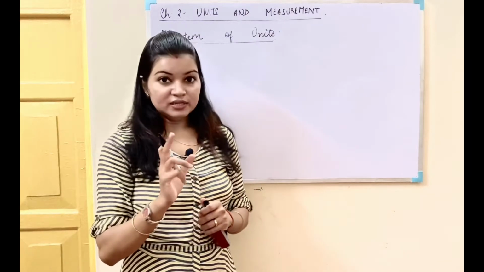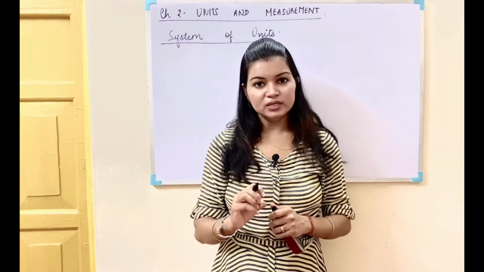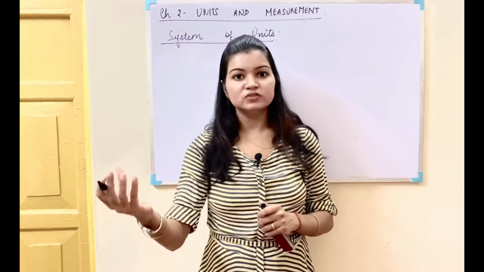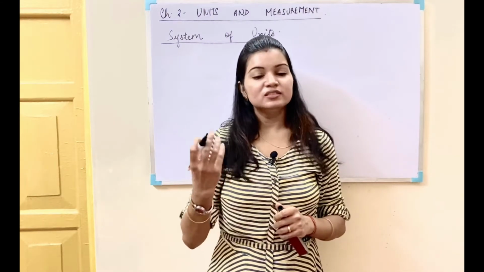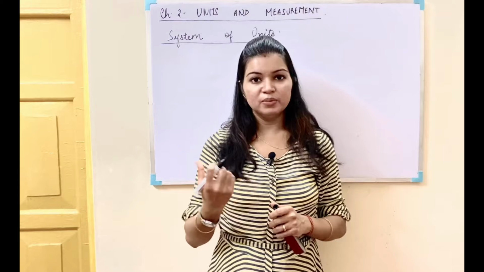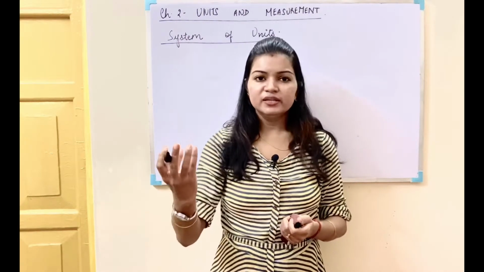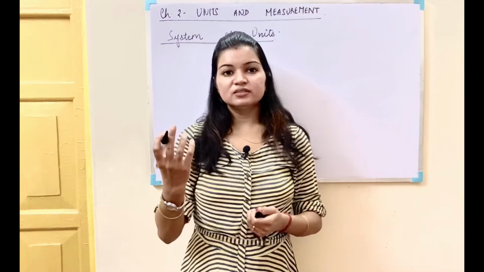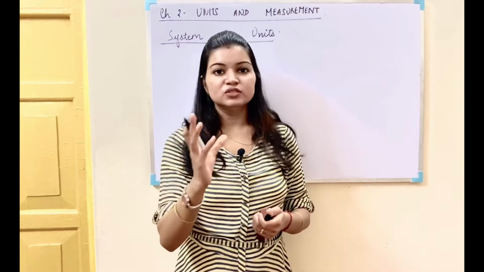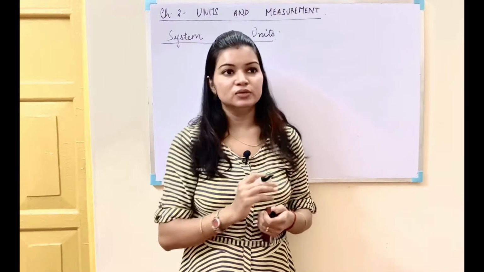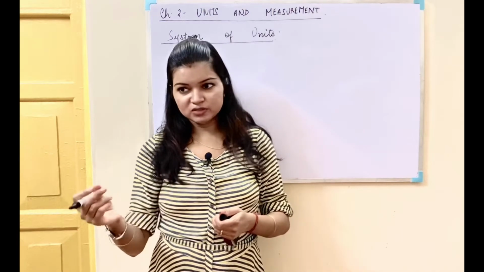Now, what are the derived units? There are some more physical quantities whose units are expressed in terms of other units, that is the base units or the fundamental units, or as combinations of the base units or the fundamental units, and these are called the derived units. Derived units, as the name suggests, are something which has been derived from a source, from a base, which is the fundamental unit or the base unit. So these are the two types of units, the fundamental units and the derived units.